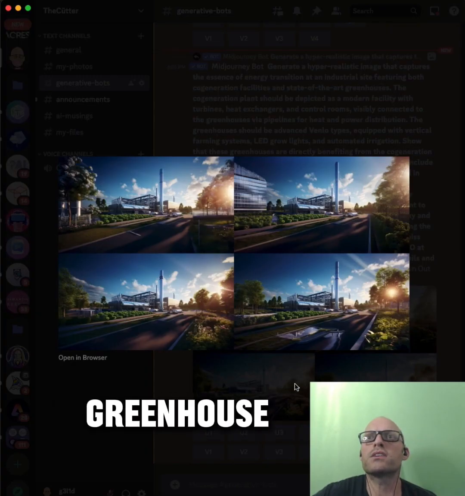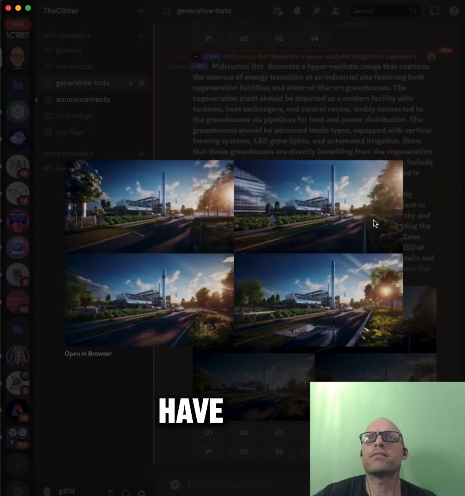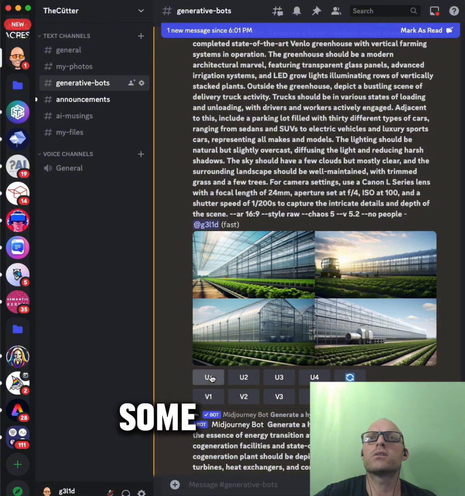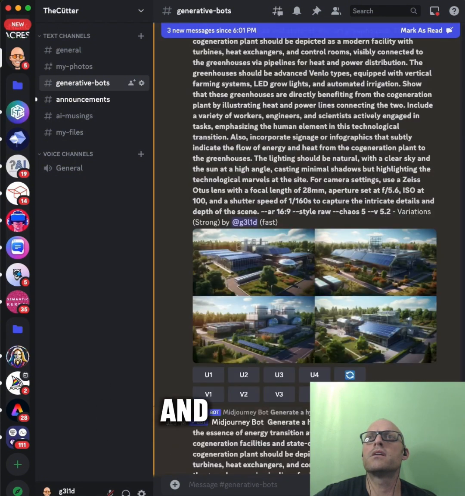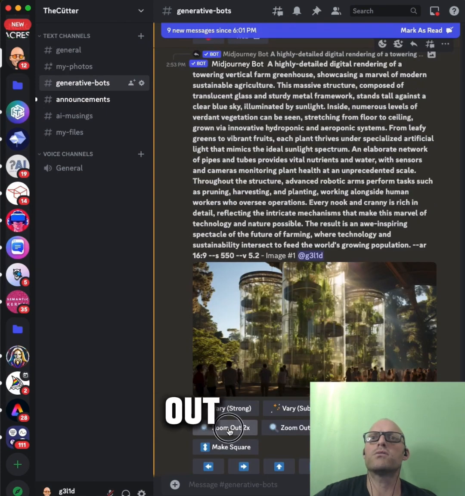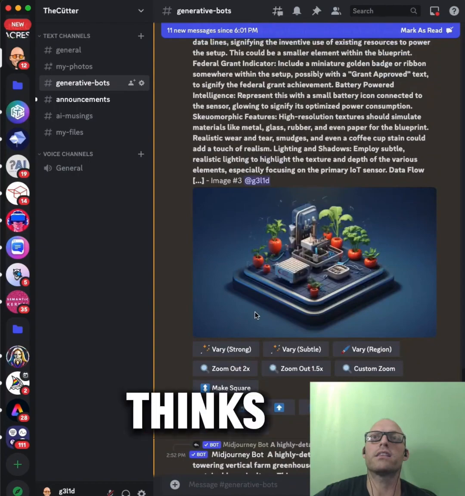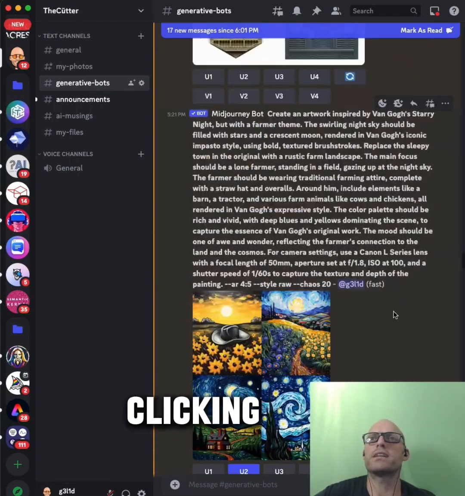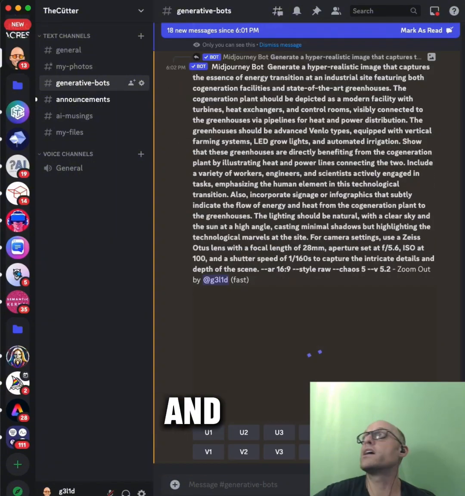Ooh, there's another greenhouse here. I like that. I'm going to have to run that. That was a good one. And I like these too. So we're going to upscale that one. And like that one. And zoom out. And then you can see what the AI thinks should be in that image. It's going to get upset with me. I'm clicking too much. And we're going to stop it.